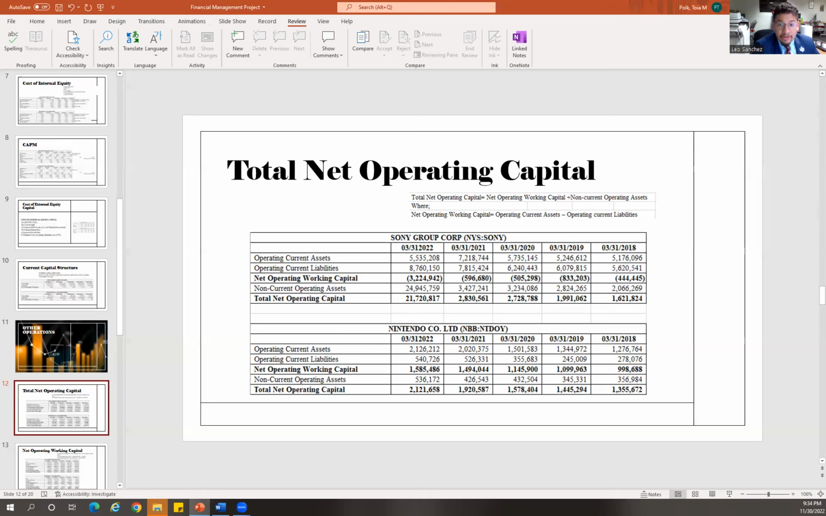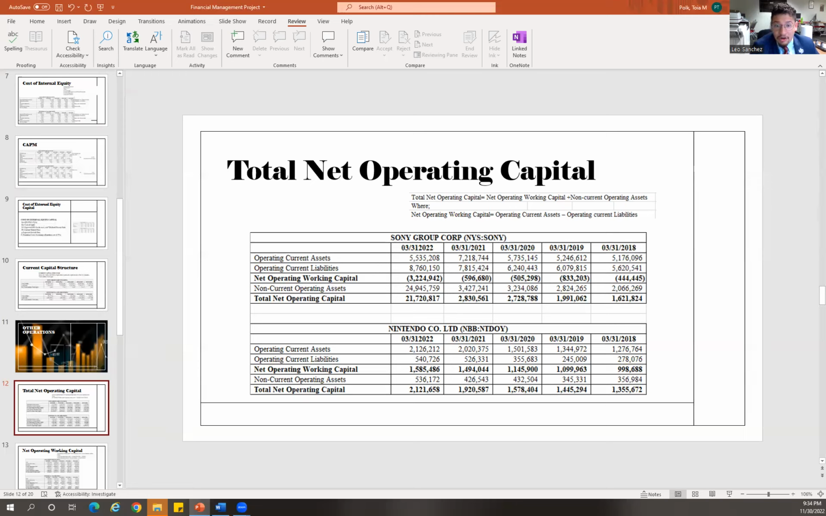The total net operation capital of Sony has actually been on a steady increase since 2018. An increase in the total net operation capital is significant, as it shows us that the company has short-term resources that are used for day-to-day production activities. This implies that the company is able to sustain its production activities and its operations.